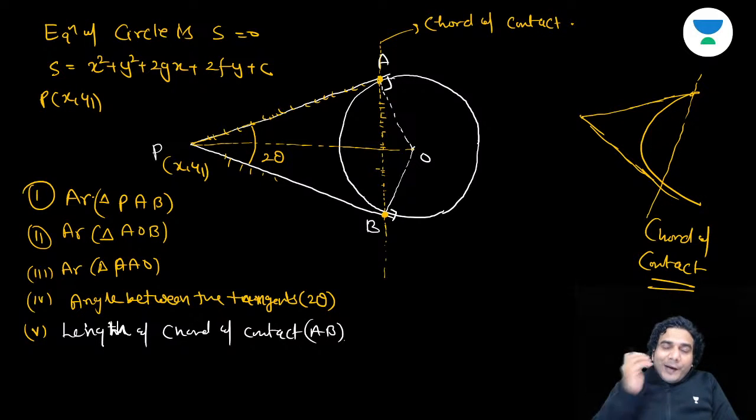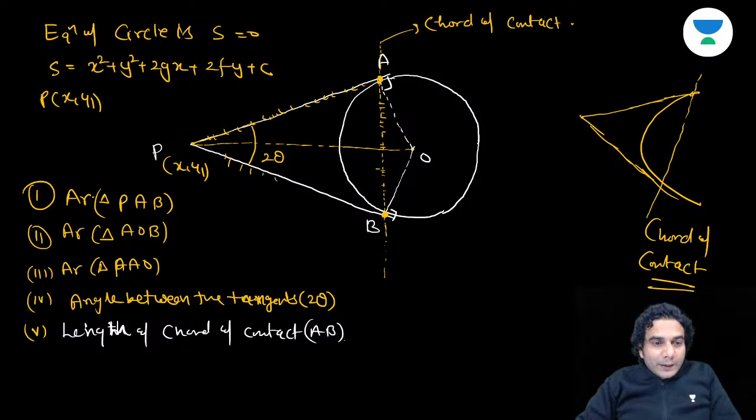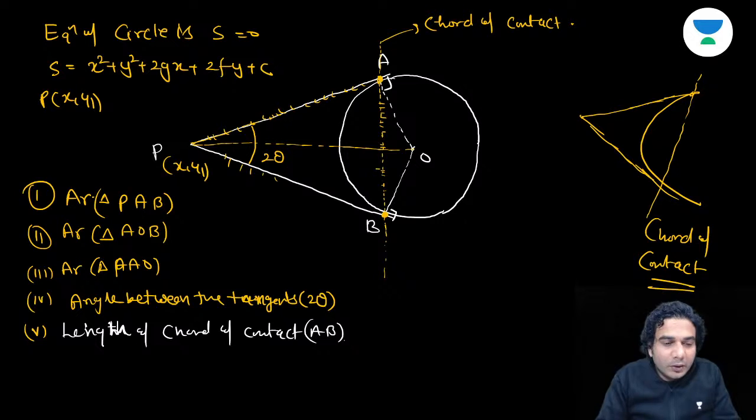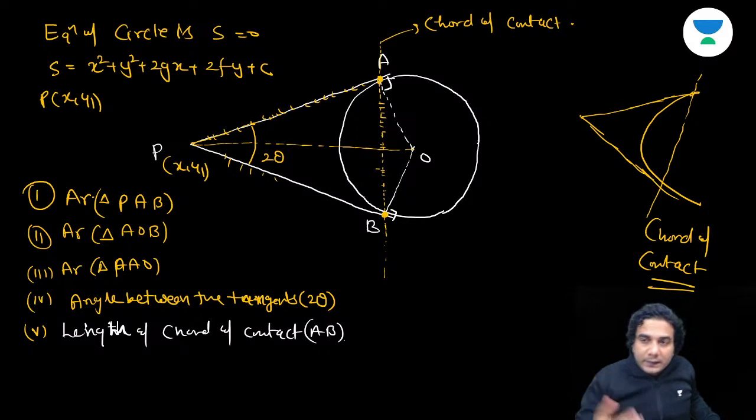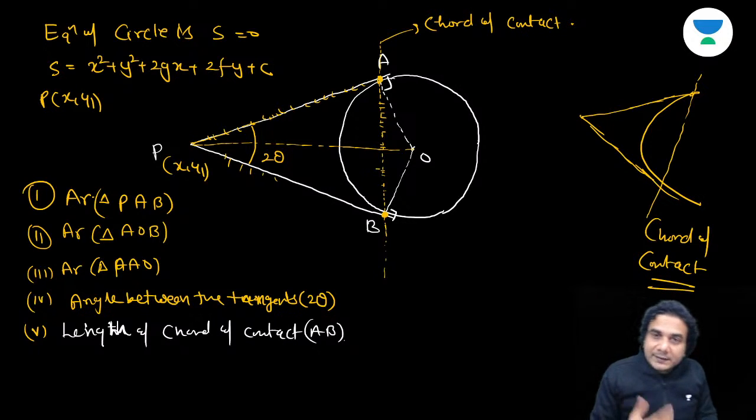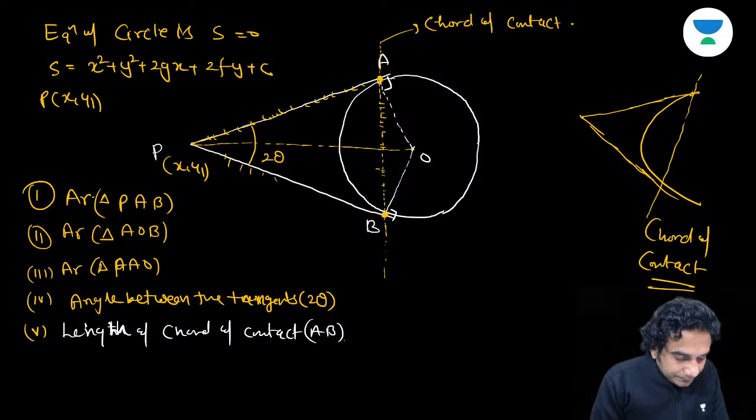Whatever you can find first, you can find it. You don't need to solve it in this particular order. If you want to find the length of chord AB in the beginning, you can do that. So whatever result you can find easily, you find it and tell me.